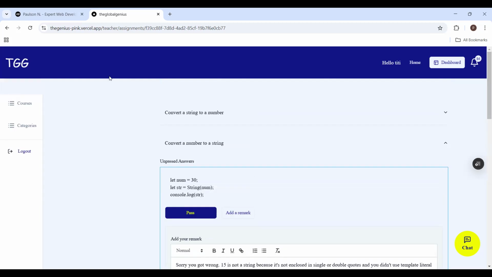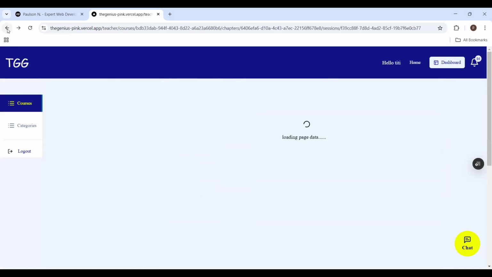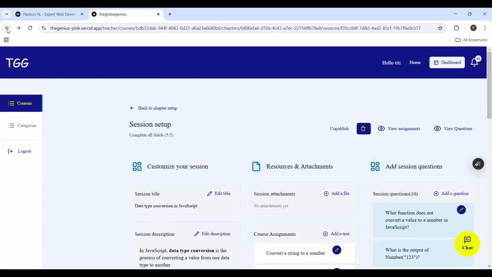So I can create courses here. I can edit and do stuff like that. This is an amazing platform we have created here, and by the grace of God, I did this all by myself, from scratch. I designed and created all this, and it's perfectly working. Students are currently using it.